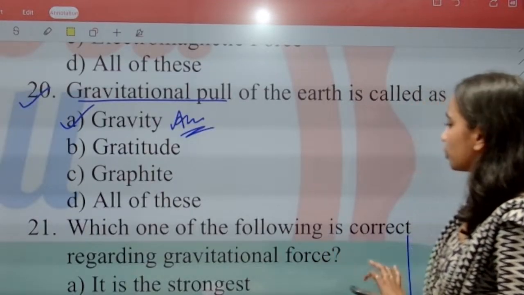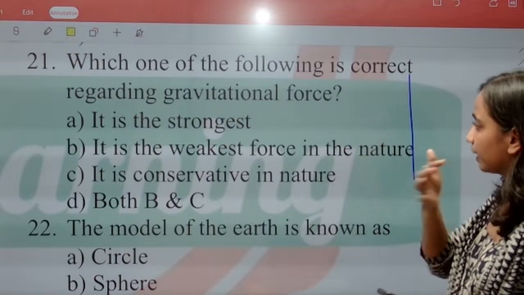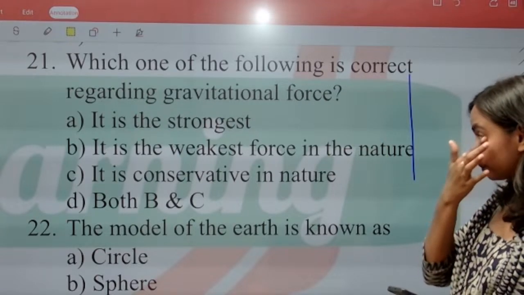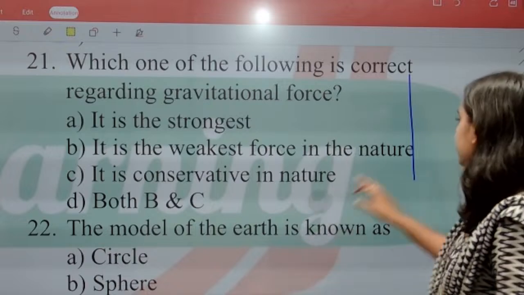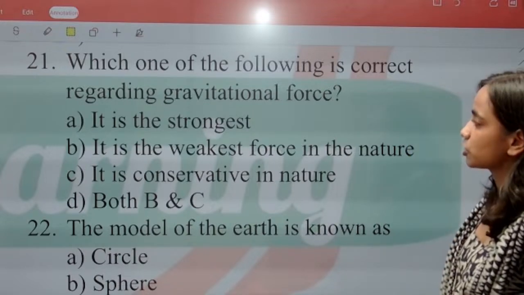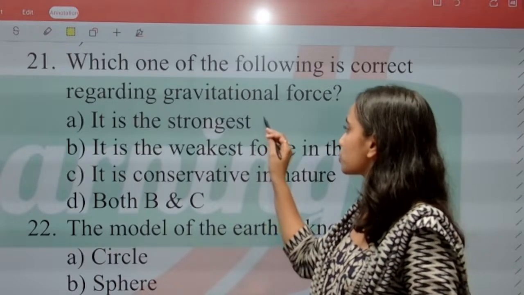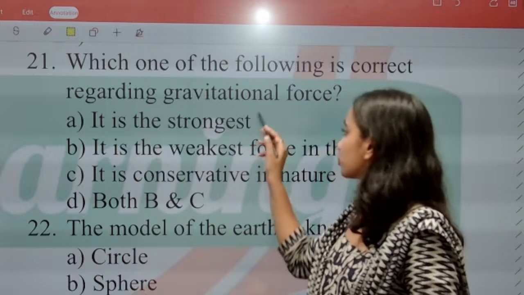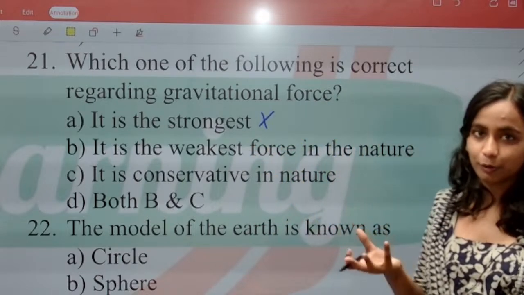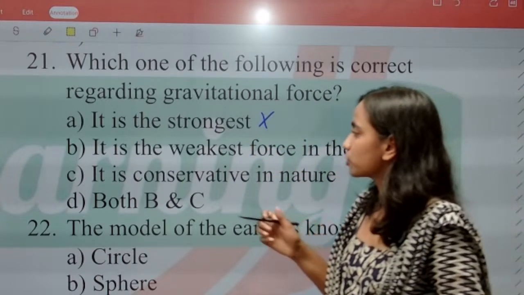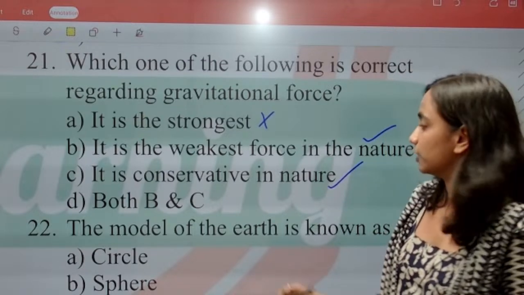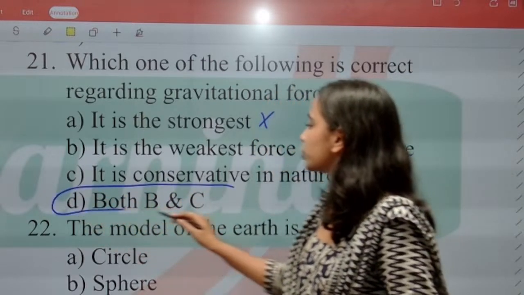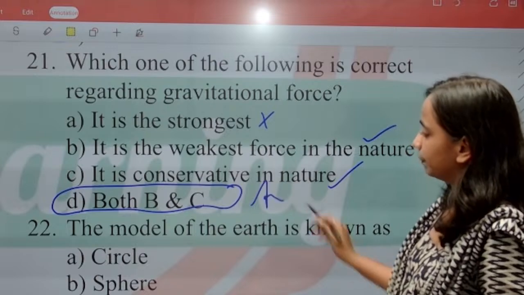Next question, which one of the following is correct regarding gravitational force? It is the strongest force. This is wrong. It is one of the weakest forces in nature. So that statement is correct. It is also conservative in nature. So the right answer will be option D, both A and B.